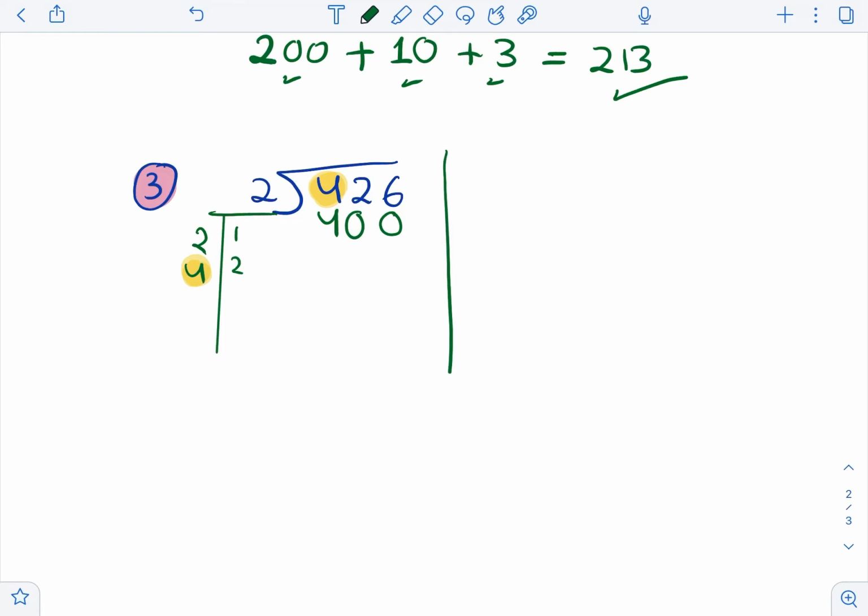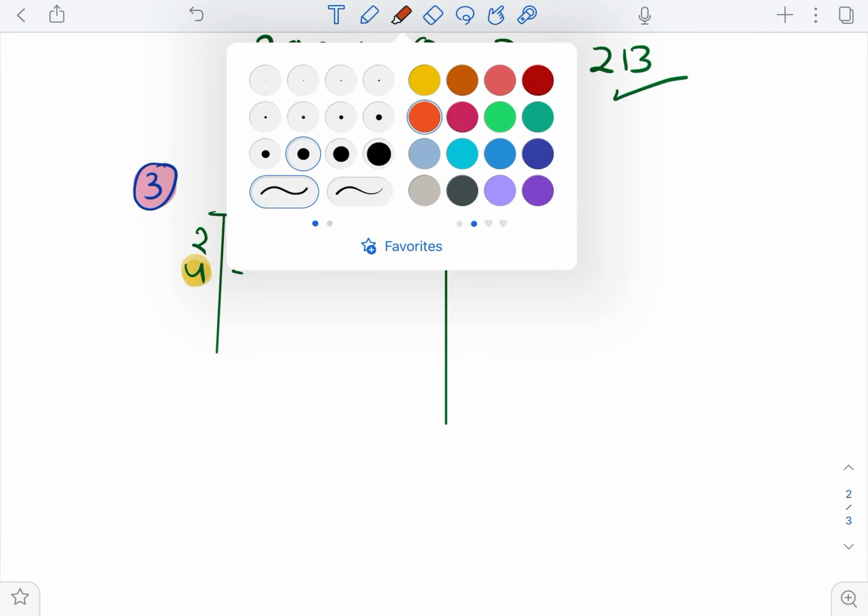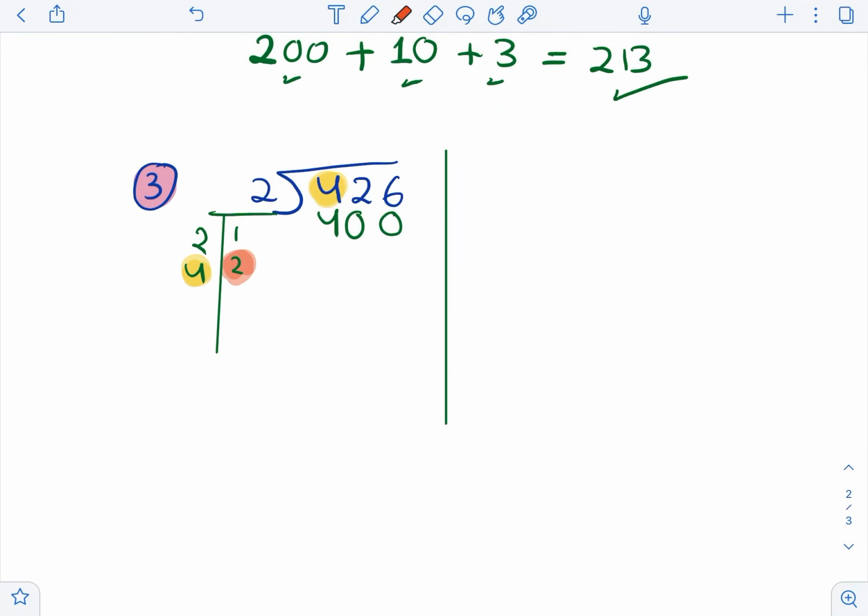Now I need to put a line here and look for the hero. Don't forget the hero, which is what? Which is the 2. But now I will not write the hero up here. No, I will write it on the side here, 2. And because I added 2 zeros, I will also add these 2 zeros next to the hero. Now I subtract. 6 minus 0 is 6, 2 minus 0 is 2, and 4 minus 4 is 0.